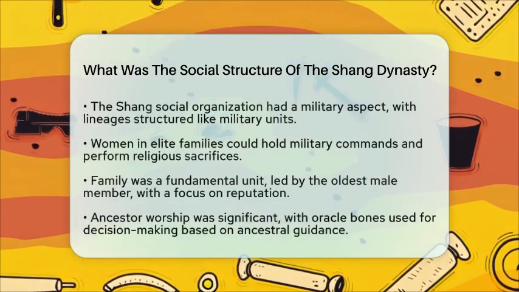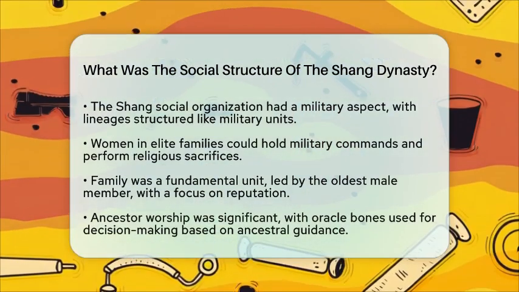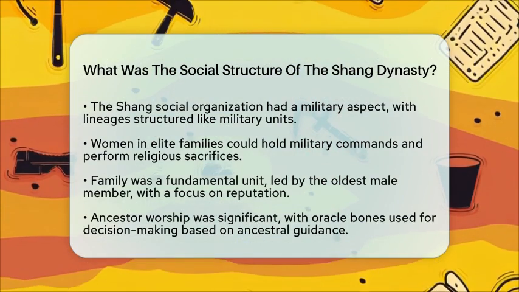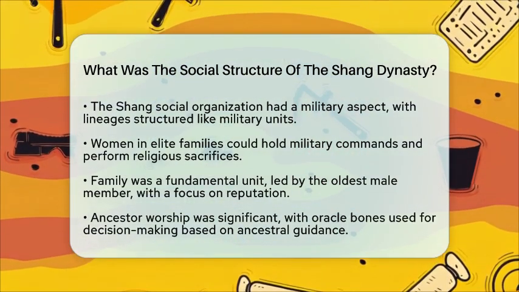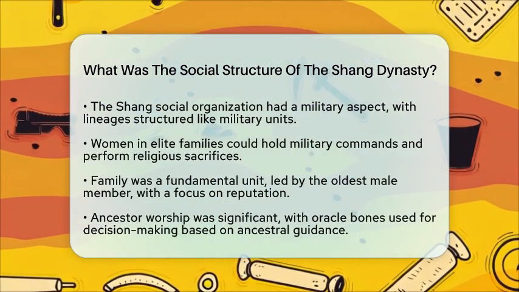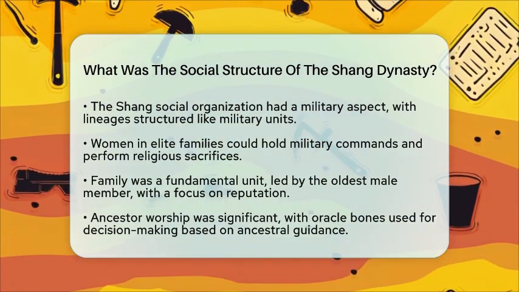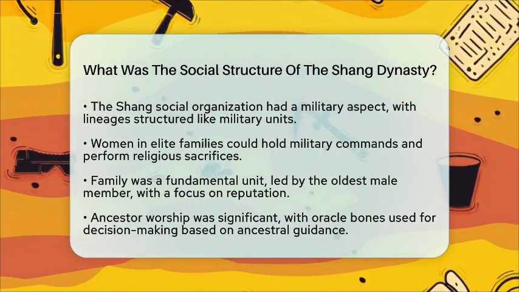The oldest male member led the family, and the family's reputation was of utmost importance. Ancestor worship was a key cultural practice, showing respect for those who came before. The ruling elite used oracle bones, which are animal bones inscribed with questions and heated to produce cracks interpreted as answers from ancestors to guide their decisions.